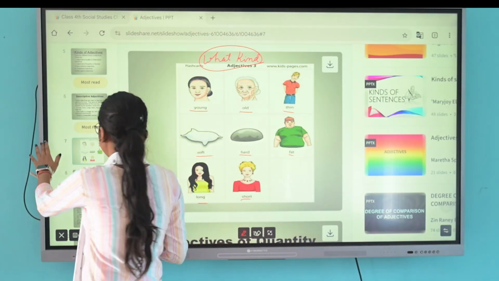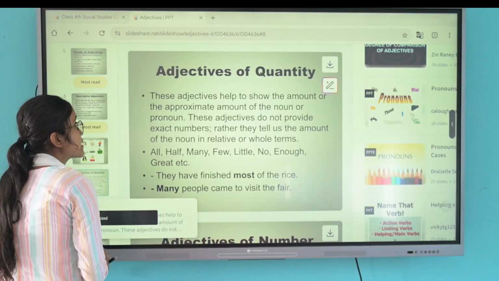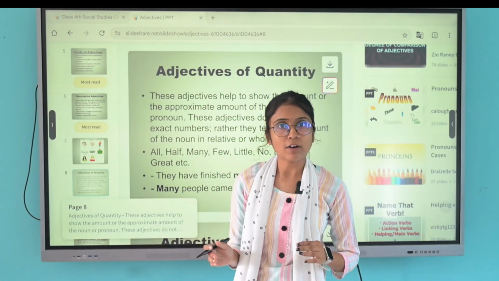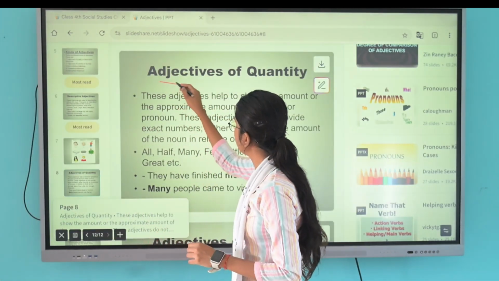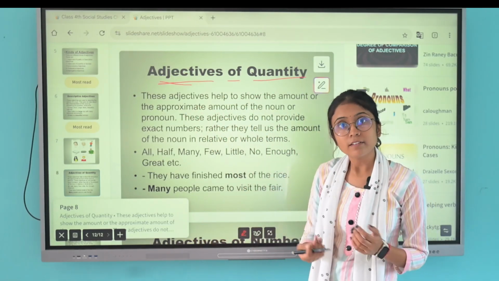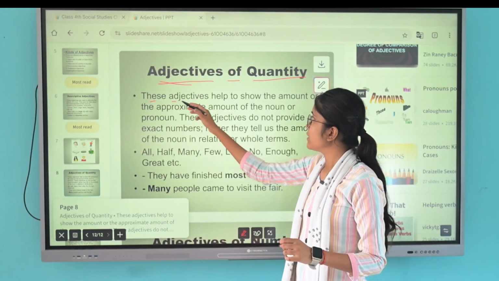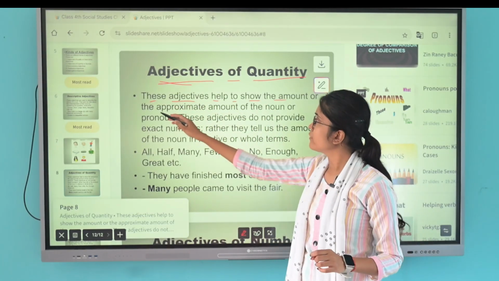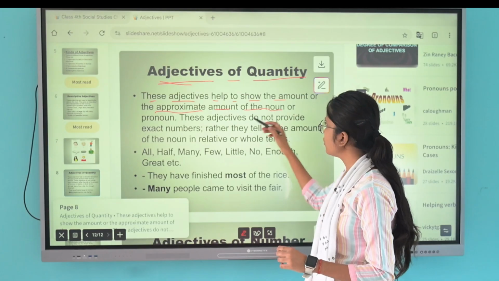Next, the second kind is adjective of quantity. What is adjective of quantity? These adjectives help to show the approximate amount of the noun or pronoun.